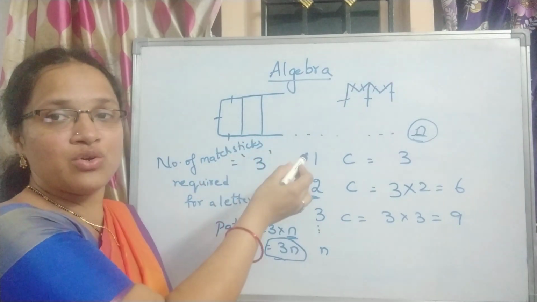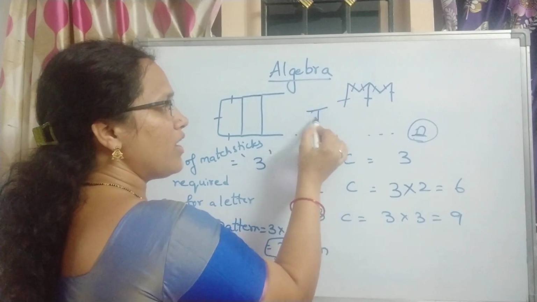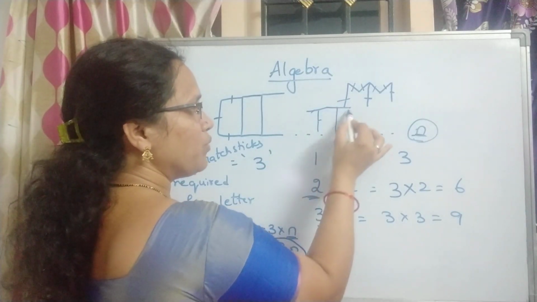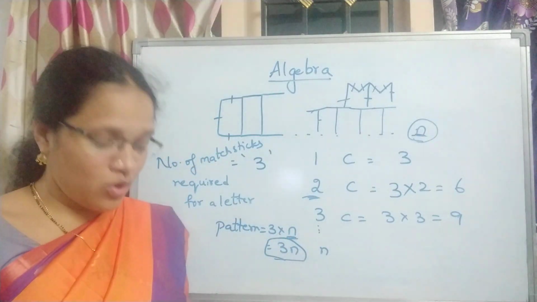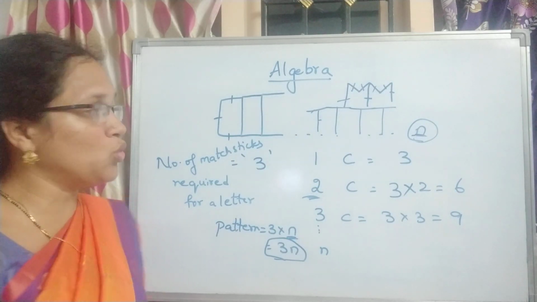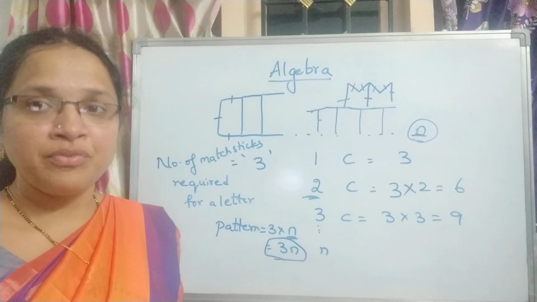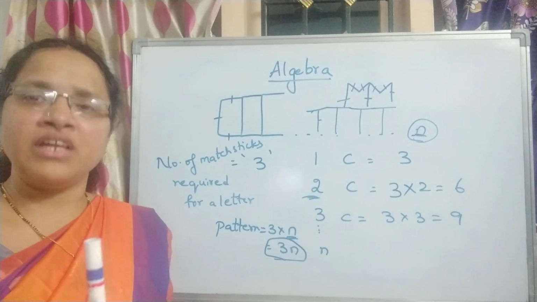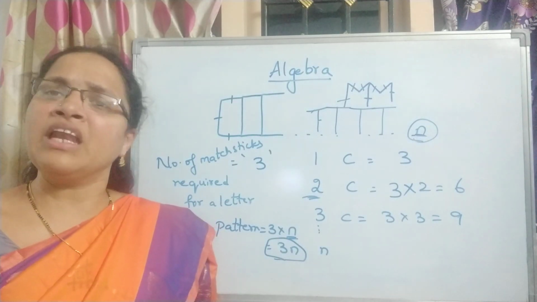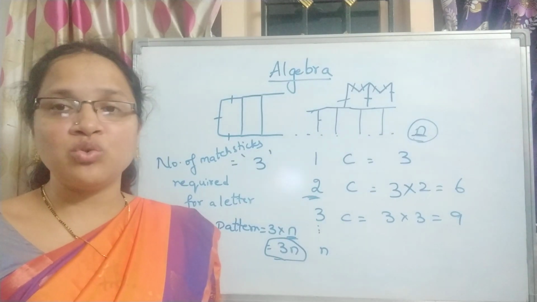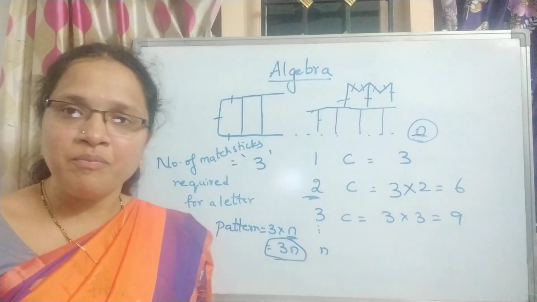Because C is continuous and you need not disturb it. You can make up T, children. T is one of the letters. See, 1 and 2, 2 matchsticks. Again 1 and 2. 1 and 2. So this you can make up with a pattern. Now I hope you understood. What will be the pattern for T, children? We need 2 matchsticks. 2 into n, or m, or a, 2a, 2x, 2y, any letter you can write. It is up to you. There is no restriction that you have to use only a certain alphabet here. Is that clear, all of you?